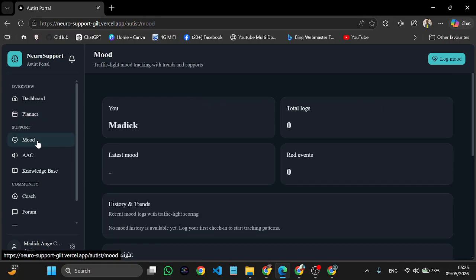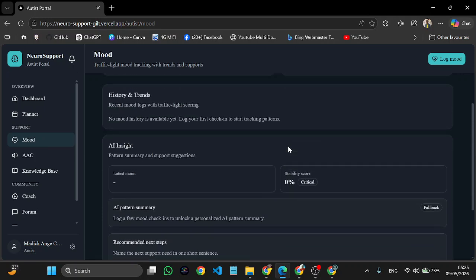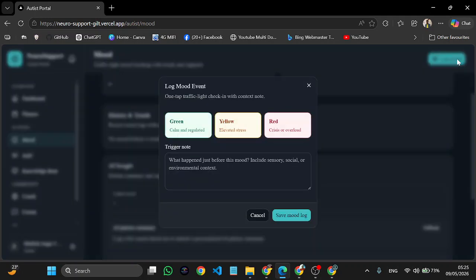Okay, next we have the mood tracker, the mood log. It permits you to log your mood as a color: green for calm and regulated, yellow as elevated and stressed, or red as crisis. You can add the information and save the mood. Now, when you save the mood,